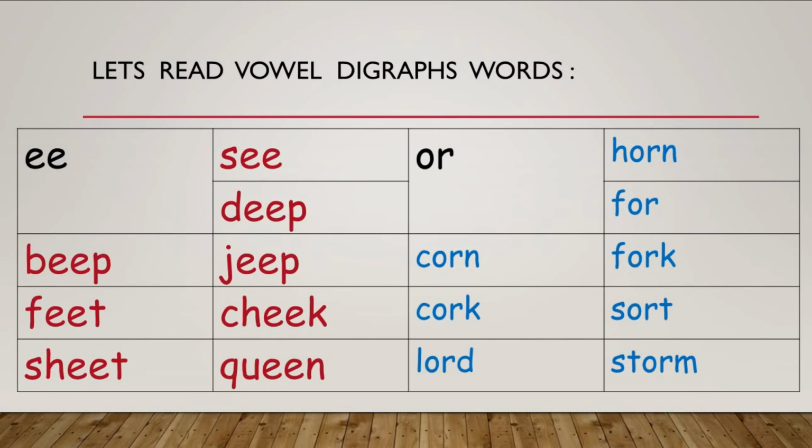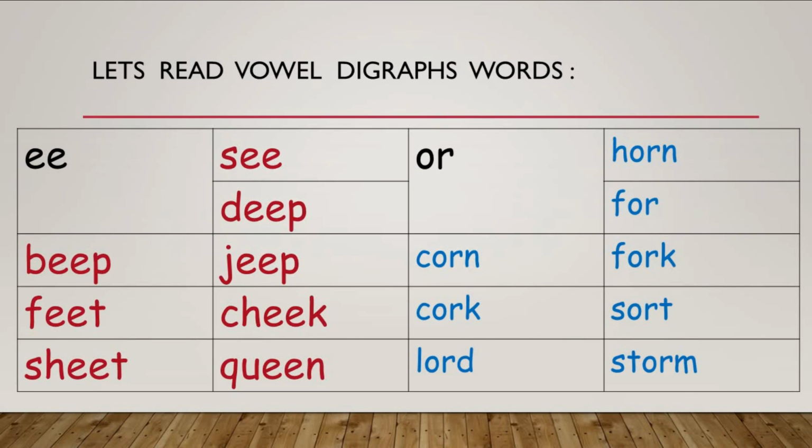Next digraph is OR, aw. Here also the second letter R will be silent and the first letter will speak, that is O. So the sound of the first letter only comes. Let's see the words. H, O, N, horn. F, O, for.